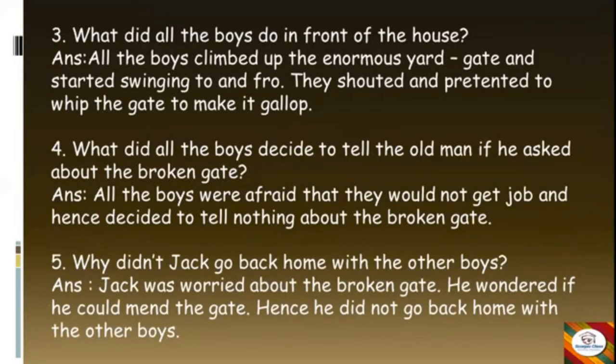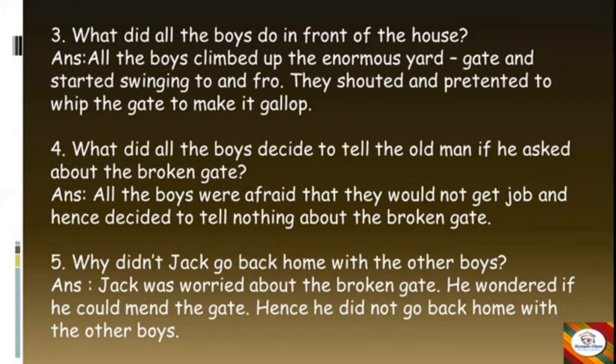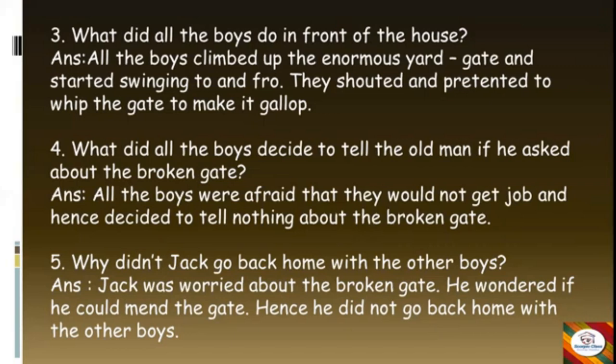Okay, moving to the next question. What did all the boys do in front of the house? Answer is, all the boys climbed up the enormous yard gate and started swinging to and fro. They shouted and pretended to whip the gate to make it gallop. Next question. What did all the boys decide to tell the old man if he asked about the broken gate? Answer. All the boys were afraid that they would not get the job and hence decided to tell nothing about the broken gate.